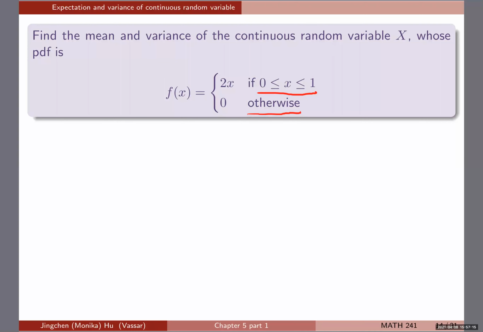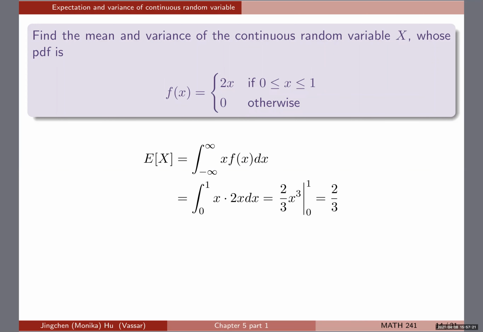All right, so let's look at the mean. The mean, as we know, is the integration of x f(x) dx. We can always start with the original definition, and then go to the next line to go into the particular context here. The context is saying that when x is between 0 and 1, we can immediately update the range of our integration from negative infinity to positive infinity, to now from 0 to 1. And our x is still x, f(x) here is 2x, so we're doing 2x over here. So essentially we're integrating 2x squared from 0 to 1 to get the expectation.